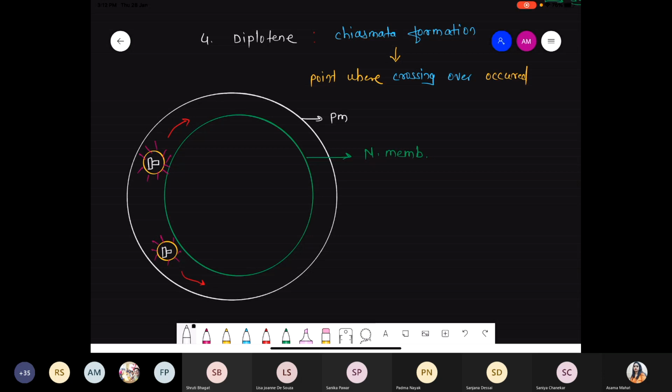Now at the center part, we are talking about what exactly is the condition with respect to the chromosomes. So I'm representing a simple structure, 1, 2, 3, 4. We are not making it too complicated.